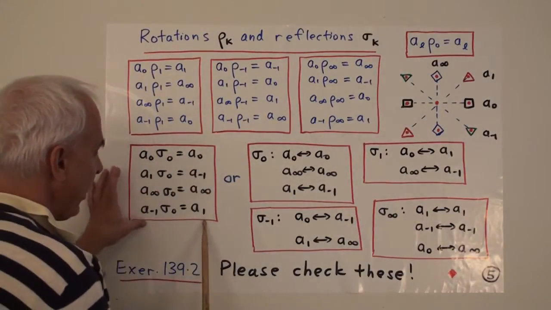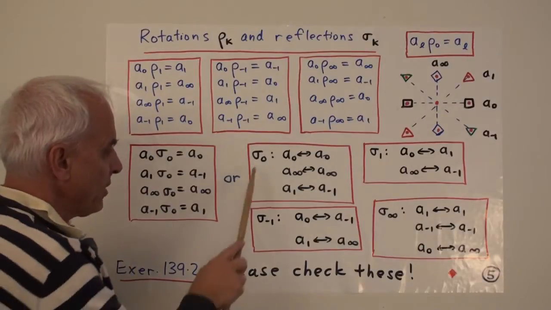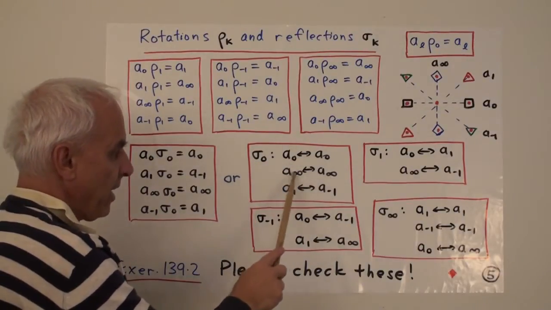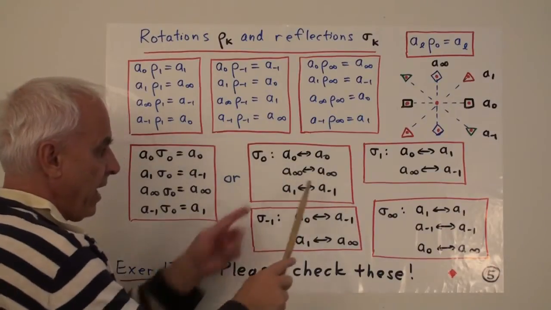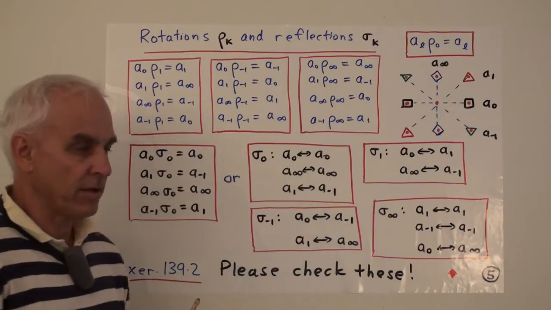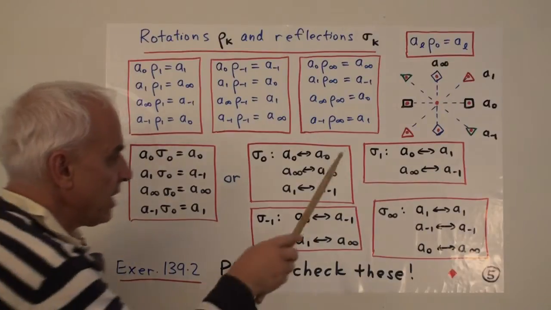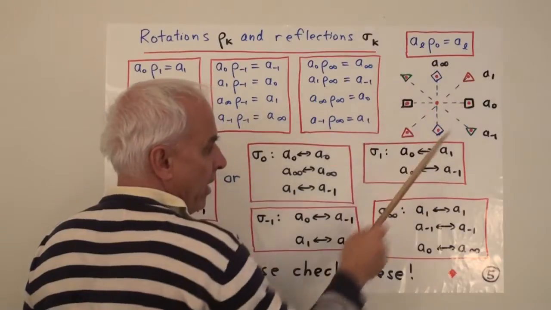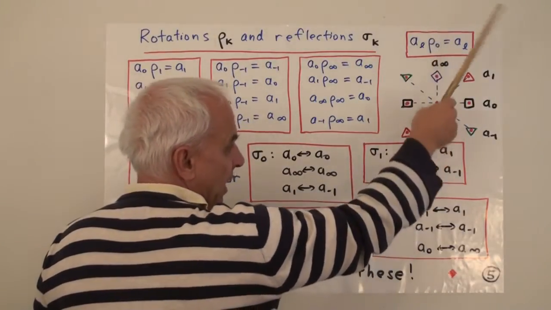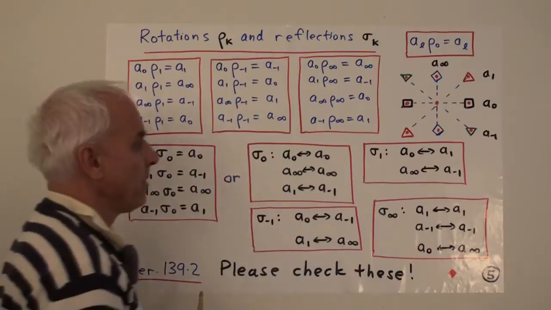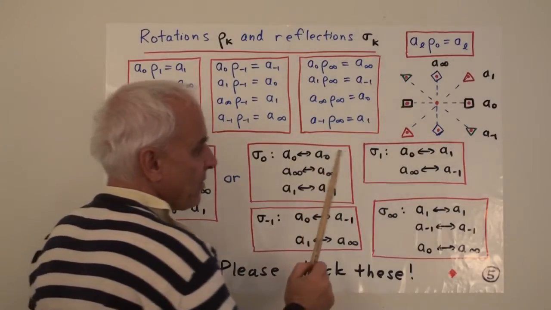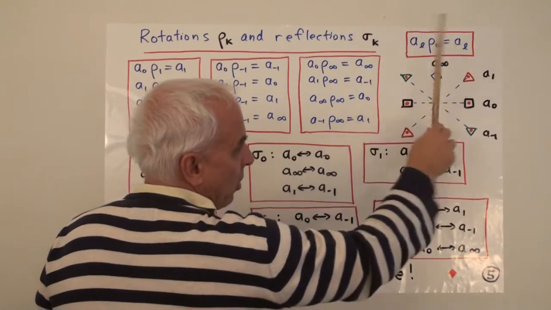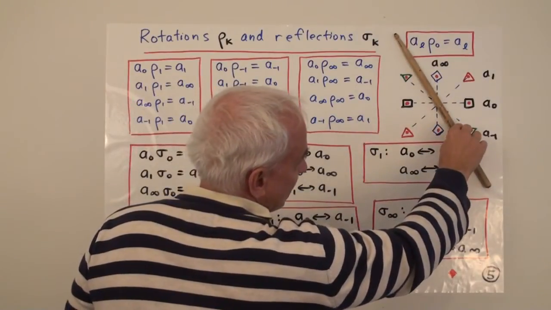So I've written this a little bit more efficiently this way, so that sigma 0 sends a0 to itself and back again, a infinity to itself and back again, and interchanges a1 and a minus 1. Sigma 1, on the other hand, interchanges a0 and a1, and interchanges a infinity and a minus 1. You can think about it as reflection in a fictitious line about here, or also a reflection in a fictitious line about here.